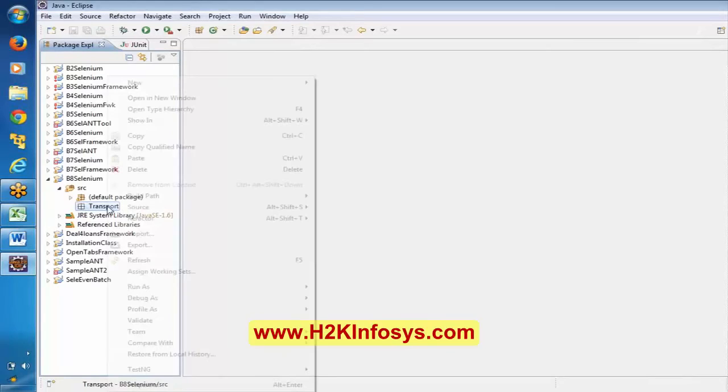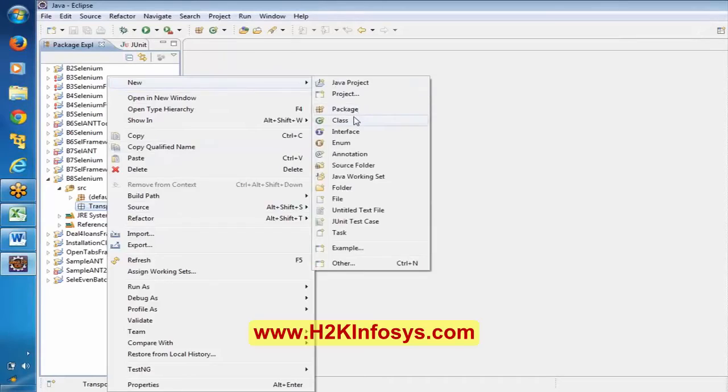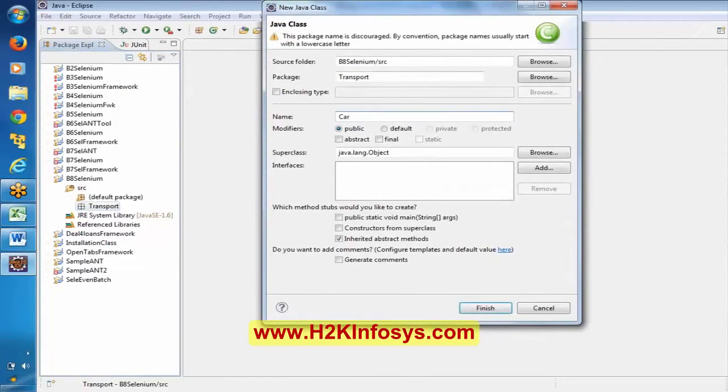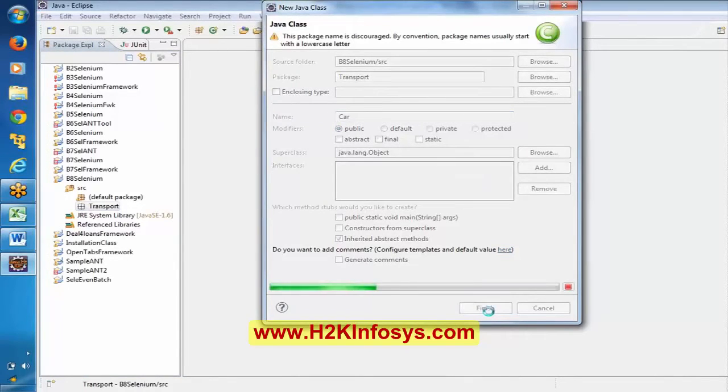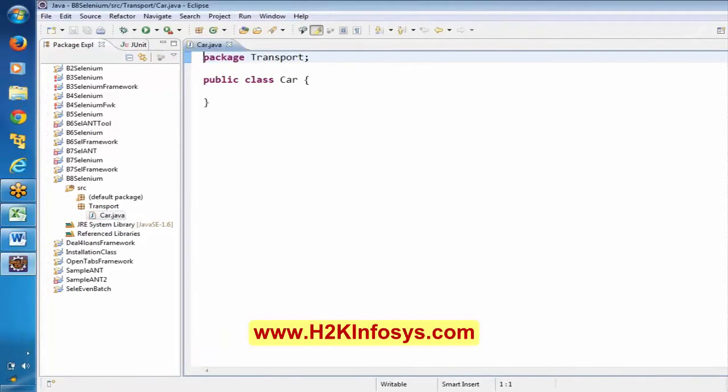Now see here, I am right clicking on this transport. I am saying new. Here now I am going to select class. Okay. Here I am going to say car. Name of the class is car. Here I am going to say finish. Here it is automatically creating public class car, and public is a Java modifier. We were discussing about the Java modifiers, right? Public, private. So that will be available for the classes, methods, variables.